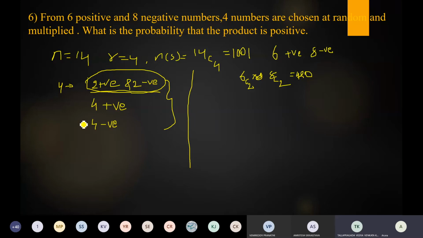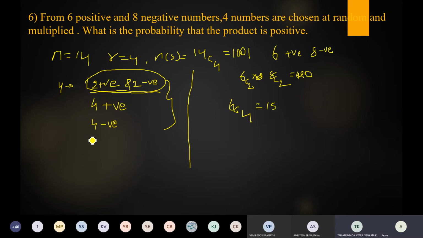Next, how to choose these 4 positive numbers? 6C4, ma'am. 6C4. Okay. What is the 6C4 answer? 15, ma'am. 15. Okay. Next.